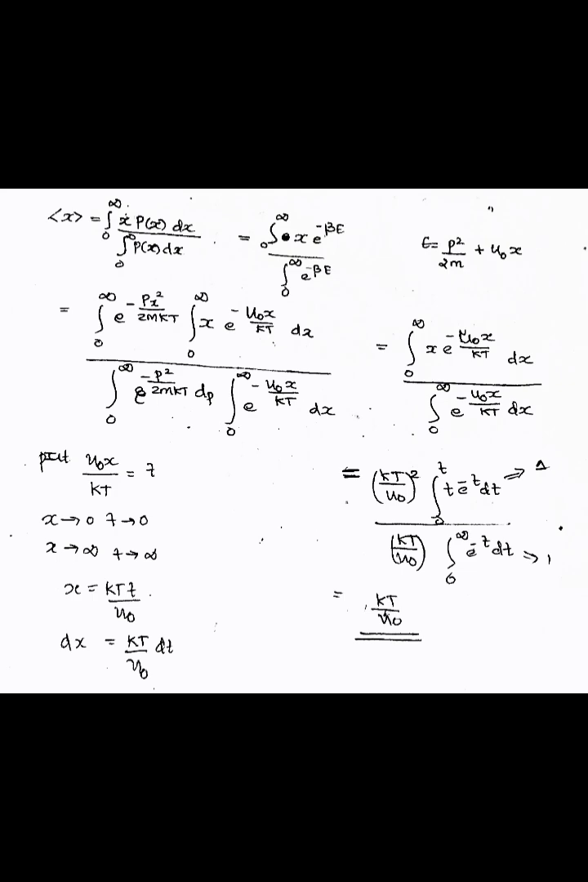Here we put u0x by kt is equal to t. So as x tends to 0, t tends to 0, and at x tends to infinity, t tends to infinity. So x is equal to kt t by u0 and dx is equal to kt by u0 dt. So the integral can be rewritten as kt by u0 the whole square integral over 0 to infinity t e raised to minus t dt divided by kt by u0 into integral over 0 to infinity e raised to minus t dt. So this is equal to kt by u0. So the answer is kt by u0.